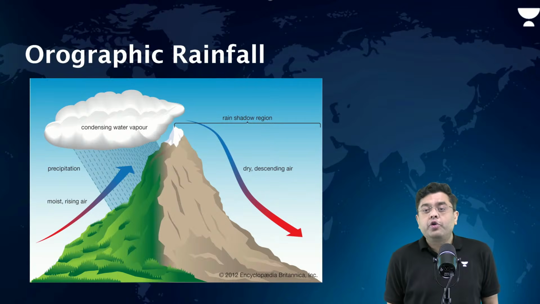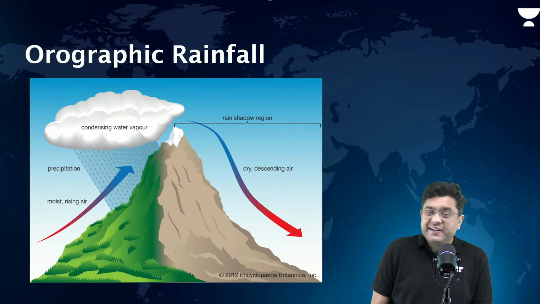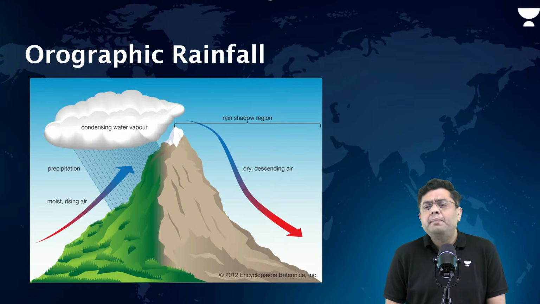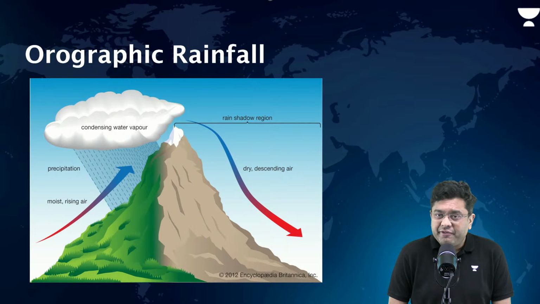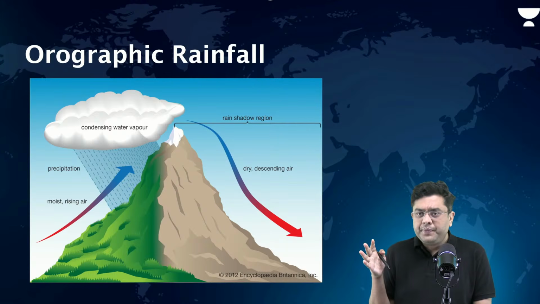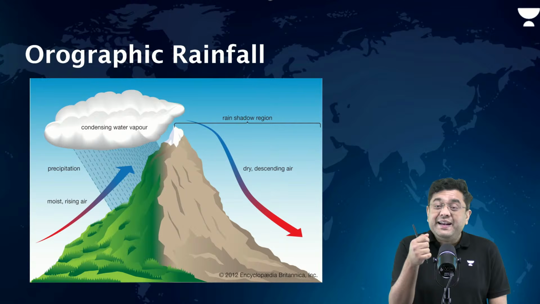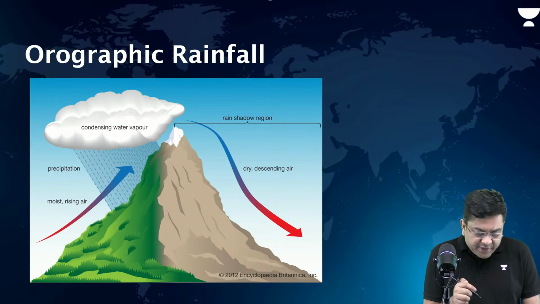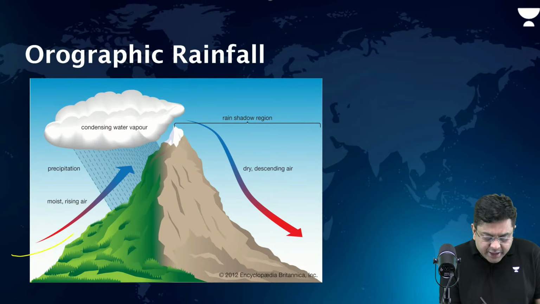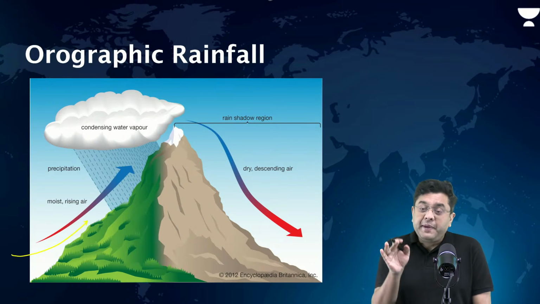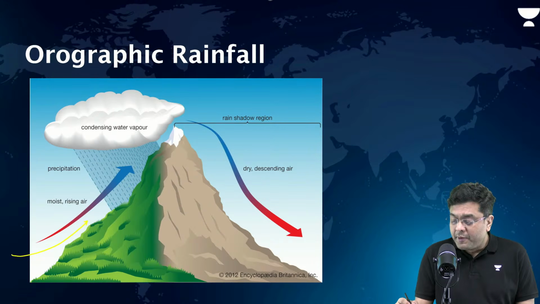Then you have orographic. Remember, in geomorphology, we had discussed that anything associated with orogeny or orography has something to do with a mountain system. Orographic rainfall is wherever you have moist winds encountering a physical barrier, a hill, a mountain, an escarpment. In all of this, there is a physical barrier. Now, what happens in that case? The moist air which was coming in is now forced to rise up because there is a physical barrier in the form of a mountain.